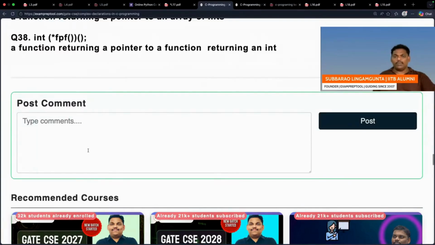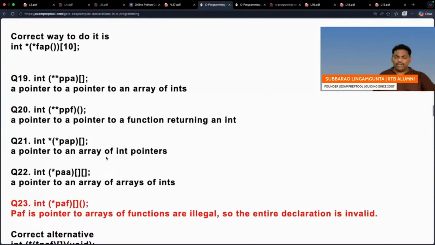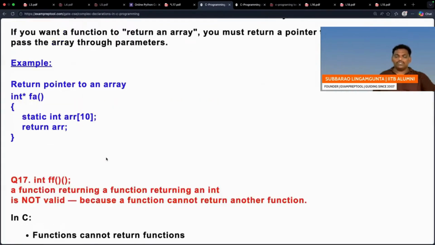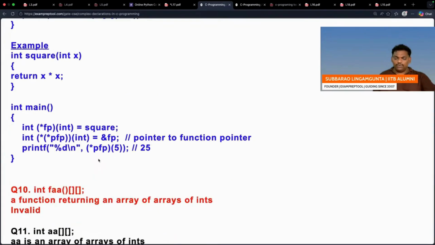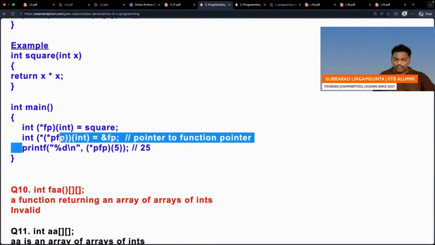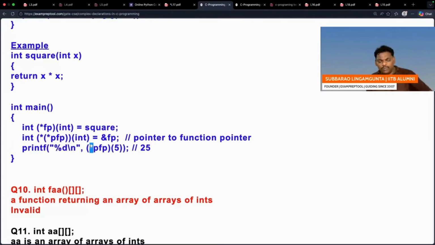It's normal. I feel these are very simple. For your convenience, I have given examples also. Please check. This is also the same. This question we discussed yesterday also. And if you copy the same thing and keep a double star, because it is a double pointer, right? If you keep a double star also, the same answer will come.